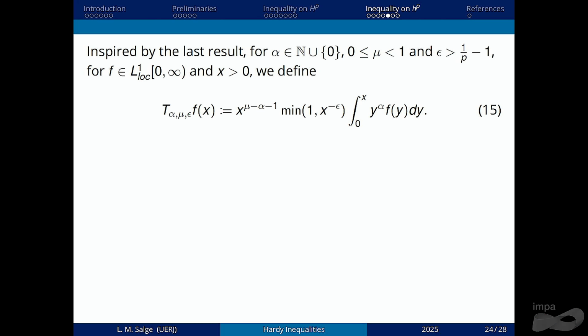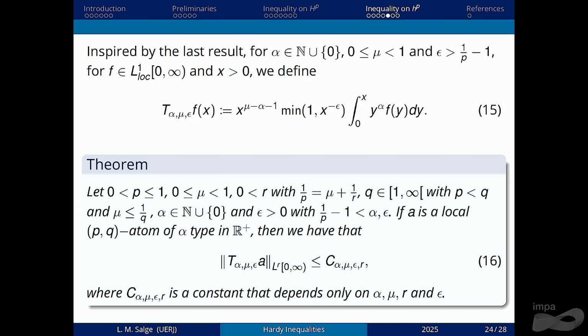So we needed to find a hybrid operator to work for both atoms. What we did was to mix the two operators in this minimum here. And we defined this new version of the Hardy operator for local Hardy spaces. It's the same operator with this minimum here.